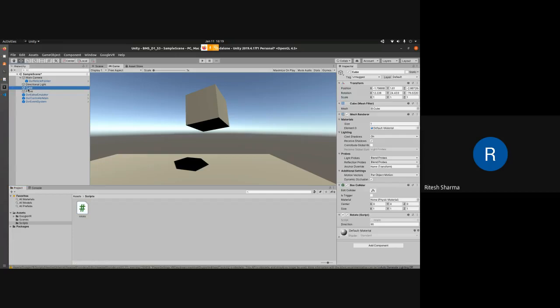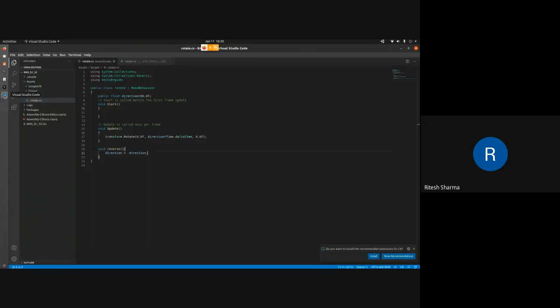So what do we want to interact with? Of course, the cube. We don't want to interact with the plane, the sky around, or the camera. Now you can see the script. Earlier we could not see this particular number here. Why? Because it was a constant earlier, but now we have defined it as a variable, a public variable, so it will be visible outside the script as well.